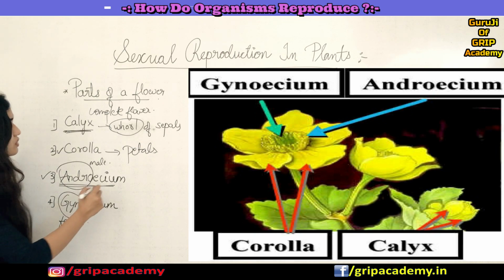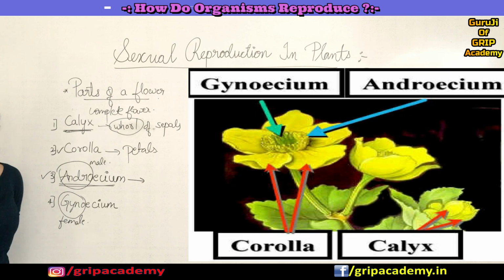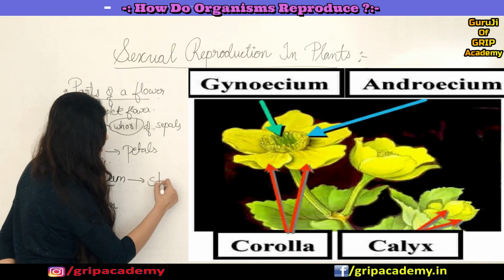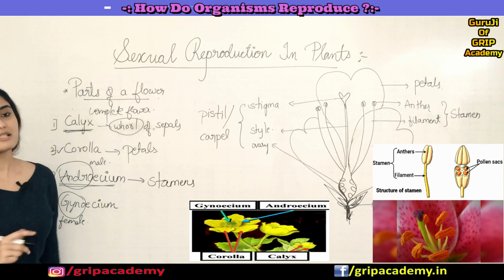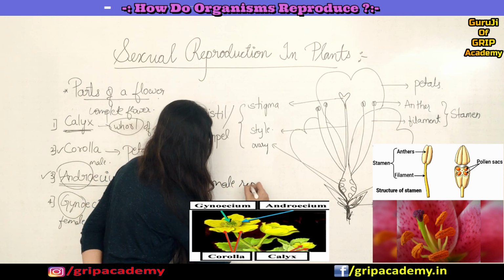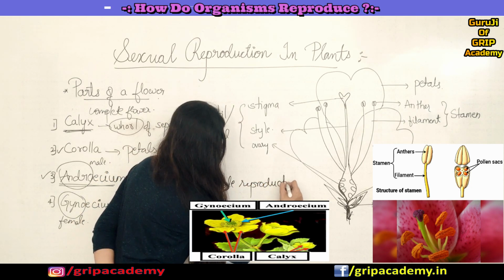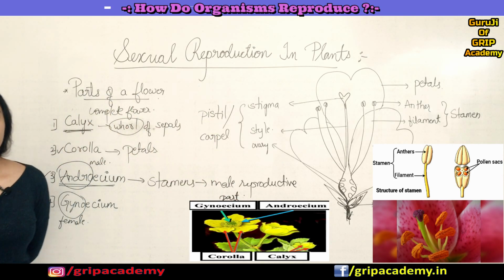Okay, I'll tell you. Androecium is another word which has individual units of stamens. These stamens are the male reproductive part. A stamen is the male reproductive part of a flower.